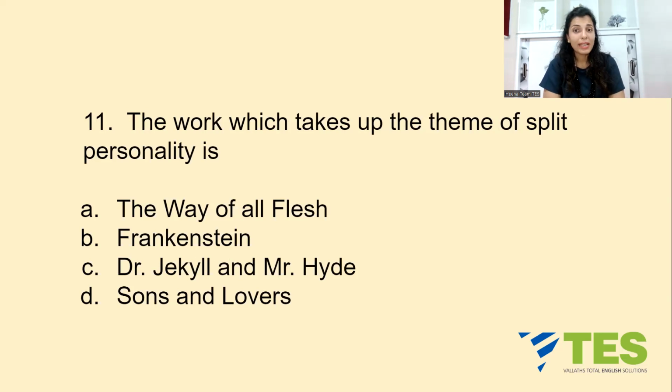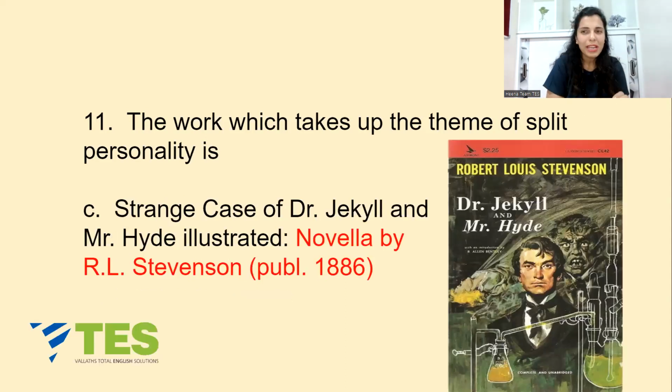The work which takes up the theme of split personality is, your options are A, The Way of All Flesh, B, Frankenstein, C, Dr. Jekyll and Mr. Hyde, or D, Sons and Lovers. Which work talks about split personality, alter ego, duality? You know it. It is option C, Strange Case of Dr. Jekyll and Mr. Hyde. It is a novella by R.L. Stevenson, which was published in the year 1886.